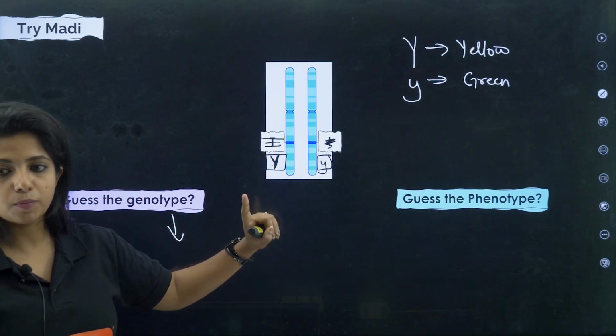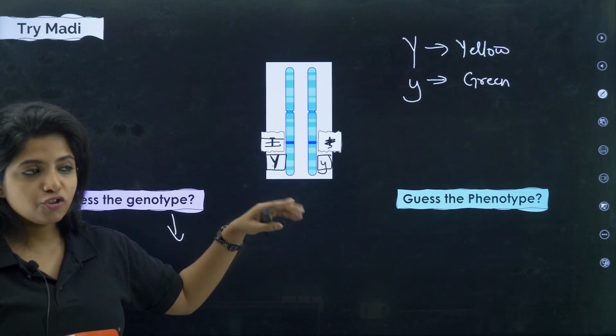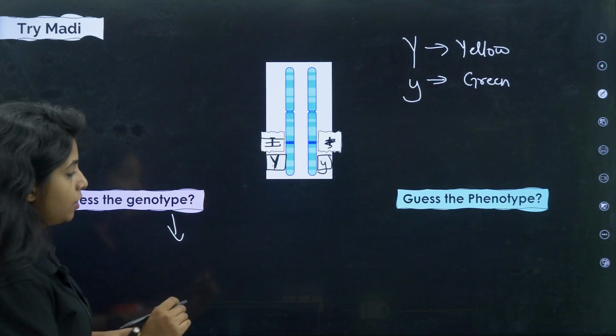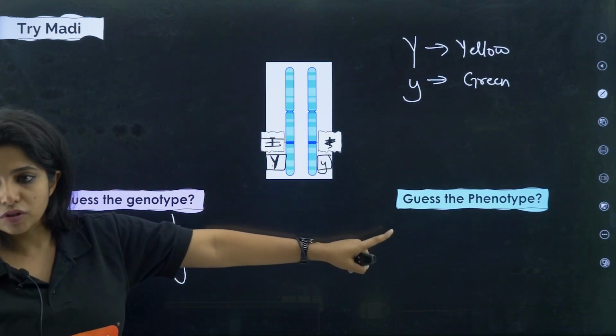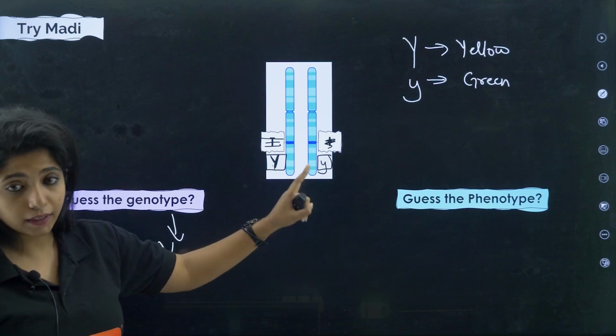What is the genotype of this particular plant? Genotype, in general, is the genetic makeup. So the genotype is capital Y, small y. What is the phenotype of this particular plant? Phenotype means the physical character.